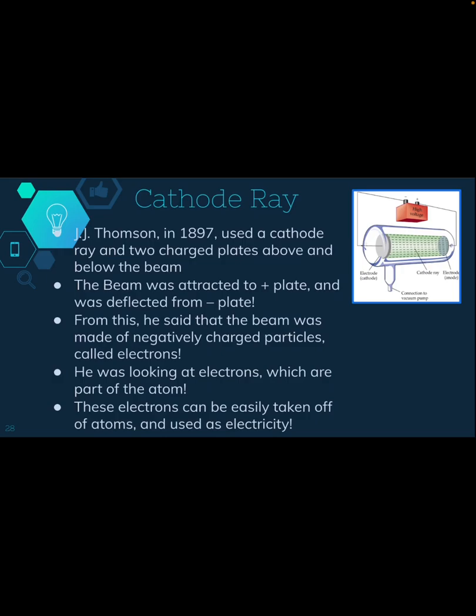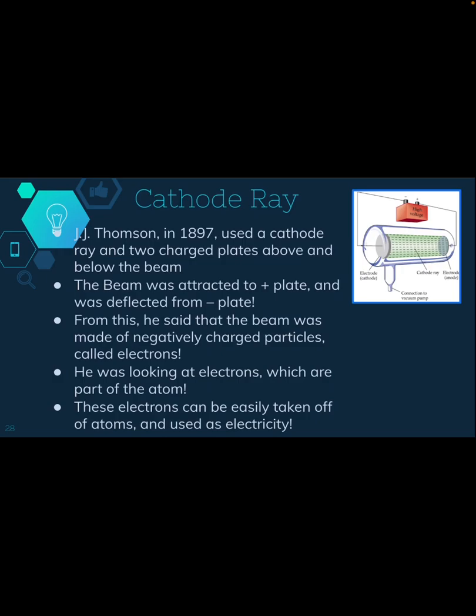J.J. Thomson, another familiar name, in 1897 used a cathode ray and two charged plates above and below the beam. The beam was attracted to the positive plate, but it was deflected from the negative plate. So he said that the beam was made of negatively charged particles called electrons. That's where the name electrons is coming from. He was looking at electrons, which are part of the atom. These electrons can easily be taken off the atom and used as electricity.